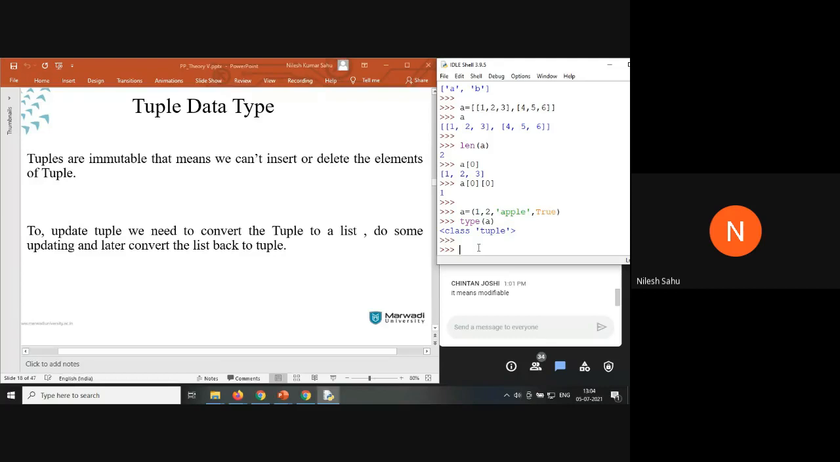Can you think of some example here where you will be using tuple? Anyone? Can you think of an example where you are going to use tuple, to store passwords and other sensitive data maybe? Okay. Anyone else?